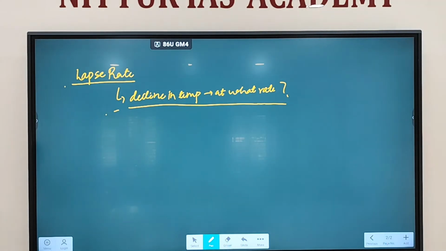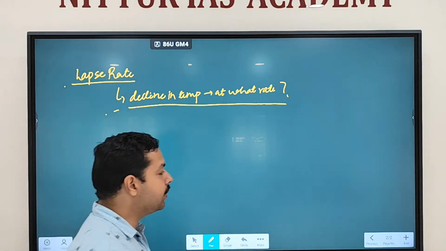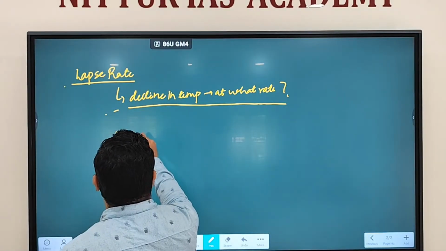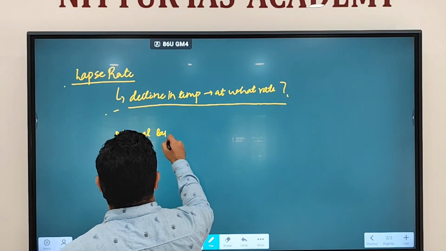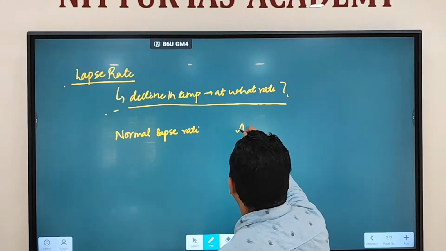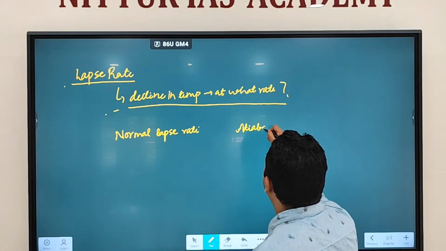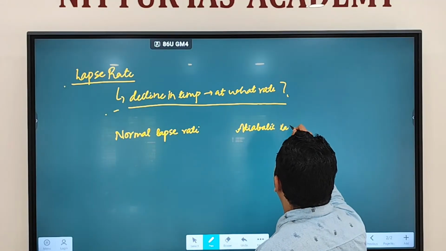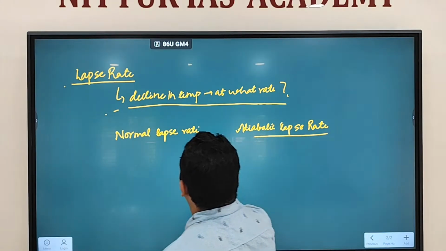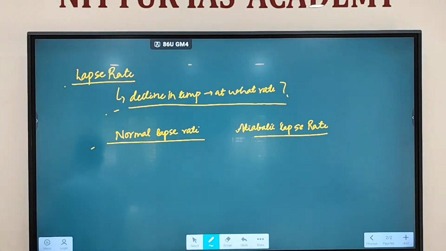Fine. There are two types of lapse rate. One is called a normal lapse rate and another is called an adiabatic lapse rate. One is referred to as a normal lapse rate, another is referred to as what? Adiabatic lapse rate.